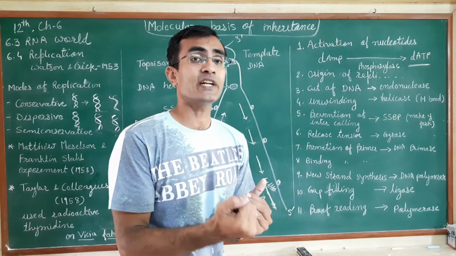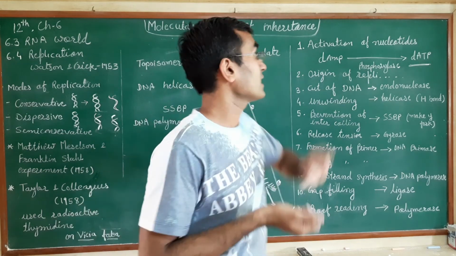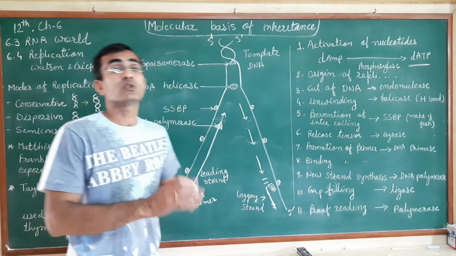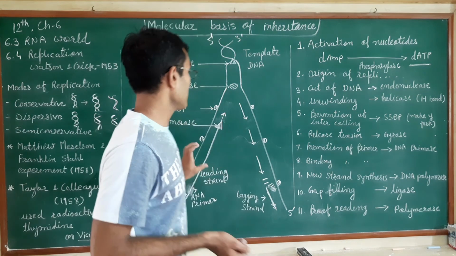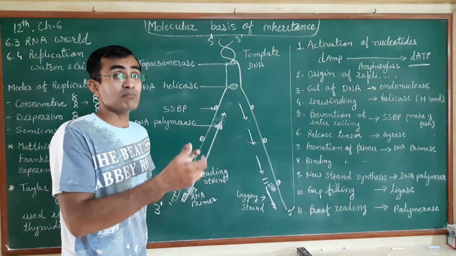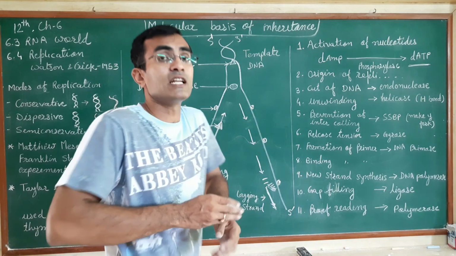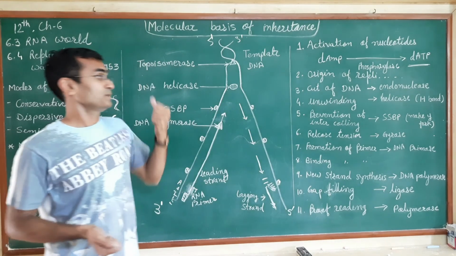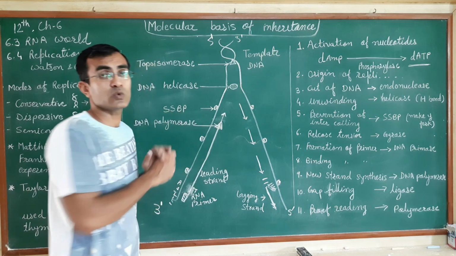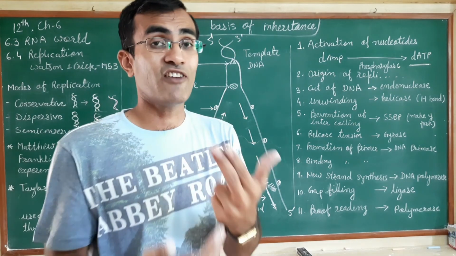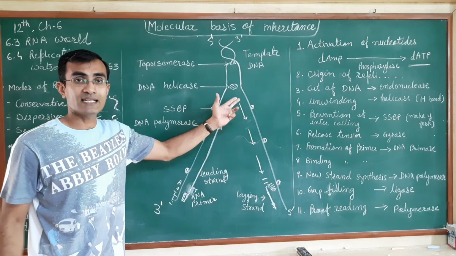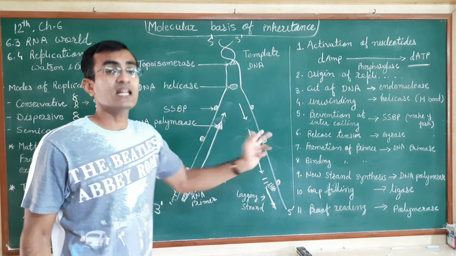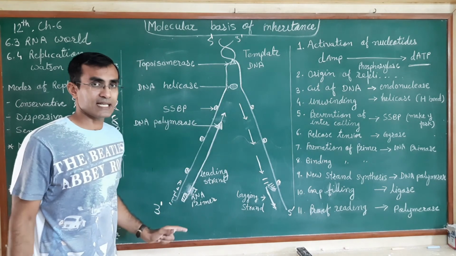What will they do in the proofreading activity? They will simply check whether all the nucleotides which get incorporated in this strand are perfect or not. If sometimes by error or by some mistake a wrong nucleotide gets fixed, they will exclude it, they will remove it, and instead of that the actual or the complementary nucleotide will get fixed over there. So they will do a dual function: synthesis of the new DNA from 3' to 5' direction, and proofreading activity from 5' to 3' direction.